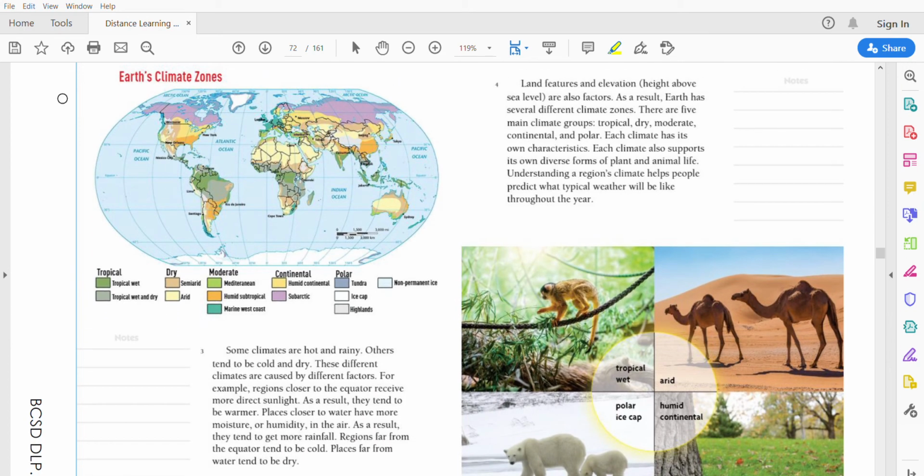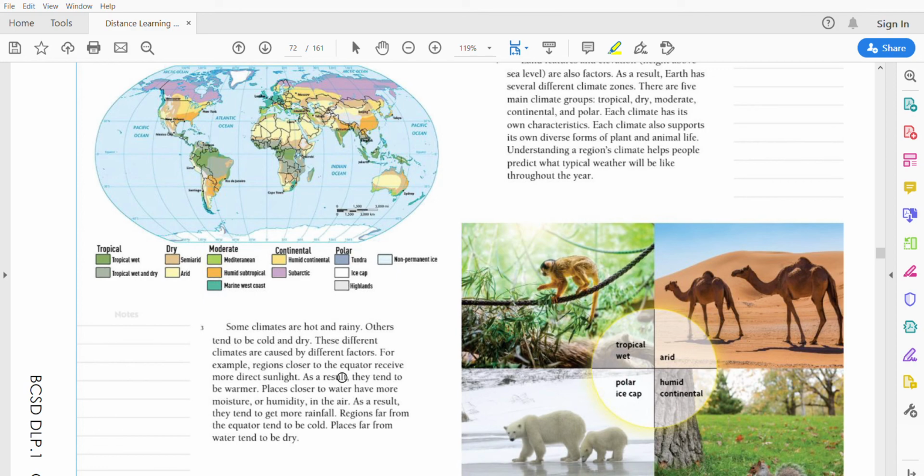All right, our next page, we have Earth's climate zones. So take a good look at this map, and you'll see the various different climate zones for each part of the Earth. These are tropicals, like our rainforests. These are going to be dry or deserts. Moderate, as you can see, we're kind of in the dry continental section up here. Polar being your tundra, and that typically involves the southern and northern regions of the Earth.